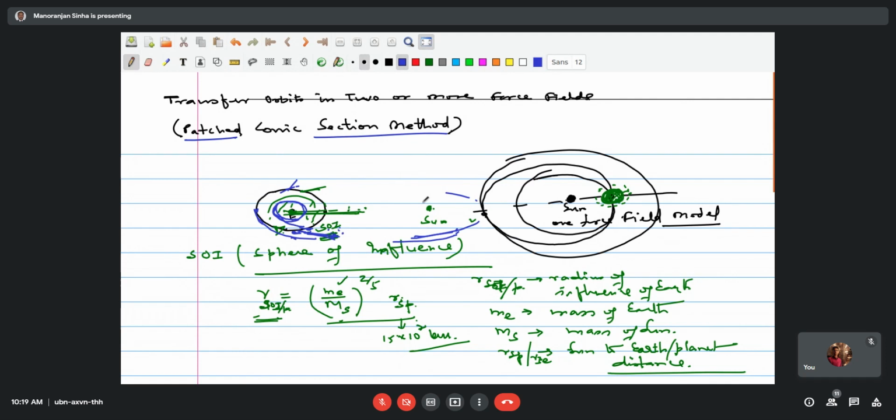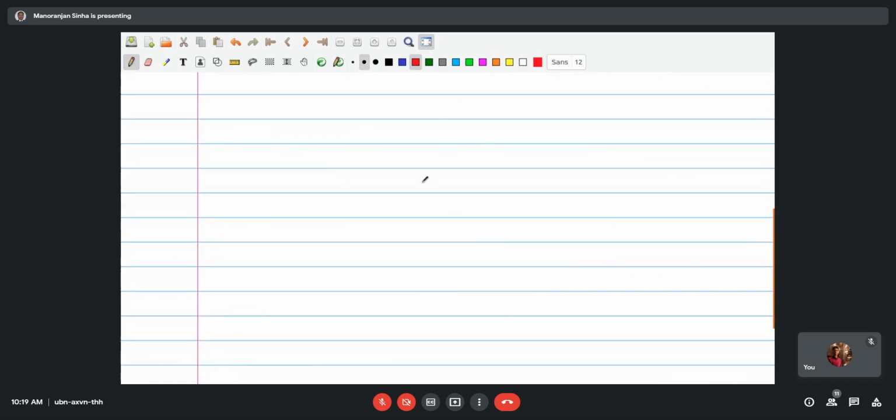So what happens to the trajectory of the satellite? Here in this case, if you make a little bit of error at this place, okay, so instead of the satellite velocity being in this direction, or its magnitude changing, the destination where you are going will totally get affected. A lot of error, millions of kilometers of error, may get produced. So this is a very precise job and it's done numerically. But the planning right in the beginning is done using the patched conic section method.